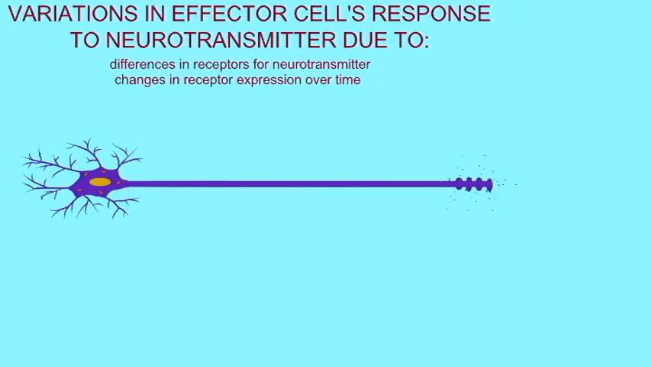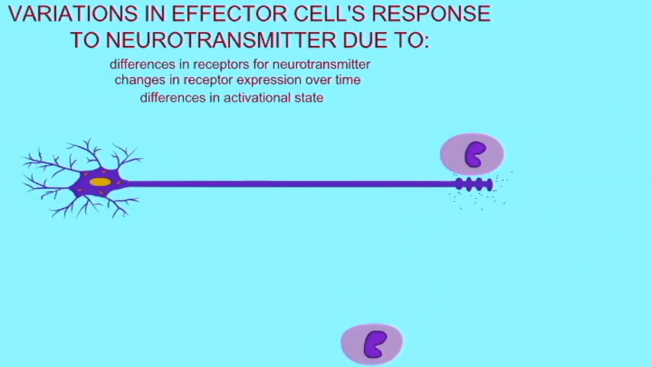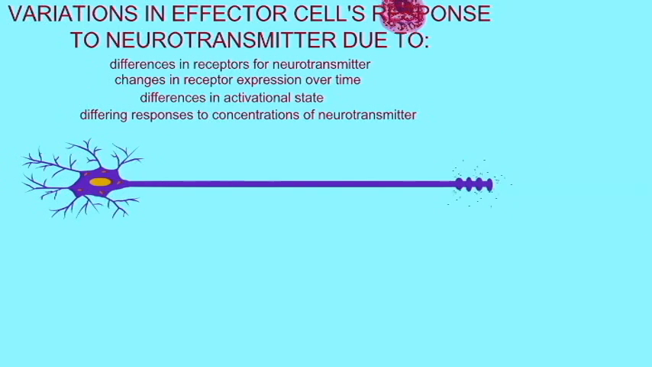The response of lymphatic cells to a neurotransmitter may vary based on their activational state at the time of the neurotransmitter release. A neurotransmitter may have varying effects on a receptor cell based on its concentration. Epinephrine may excite a given cell at a low concentration, but inhibit the same cell at a higher concentration.